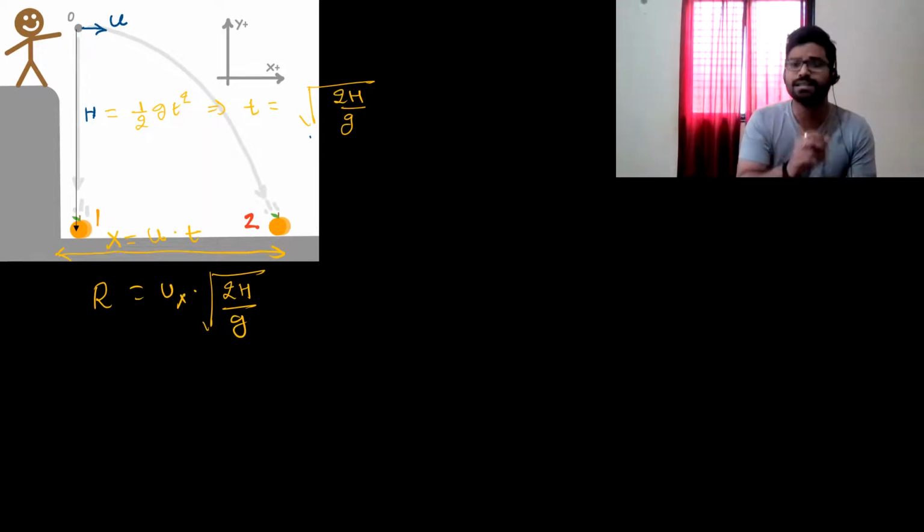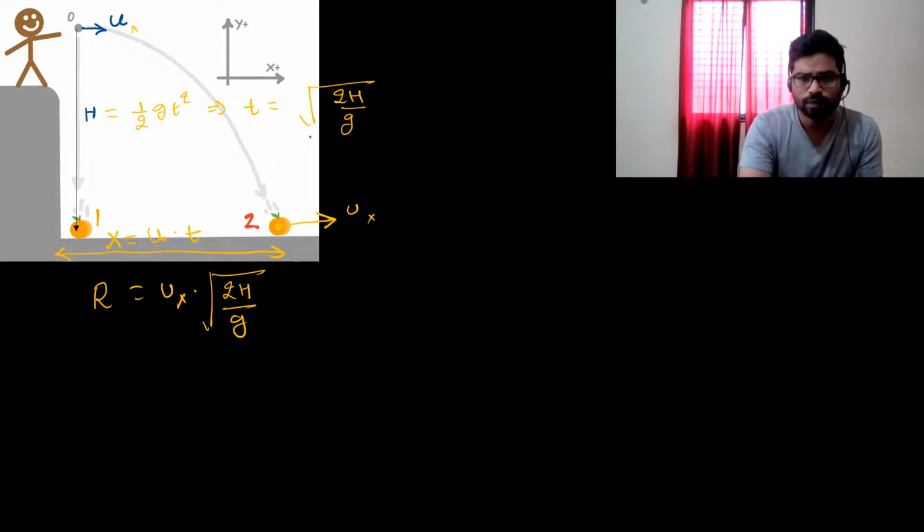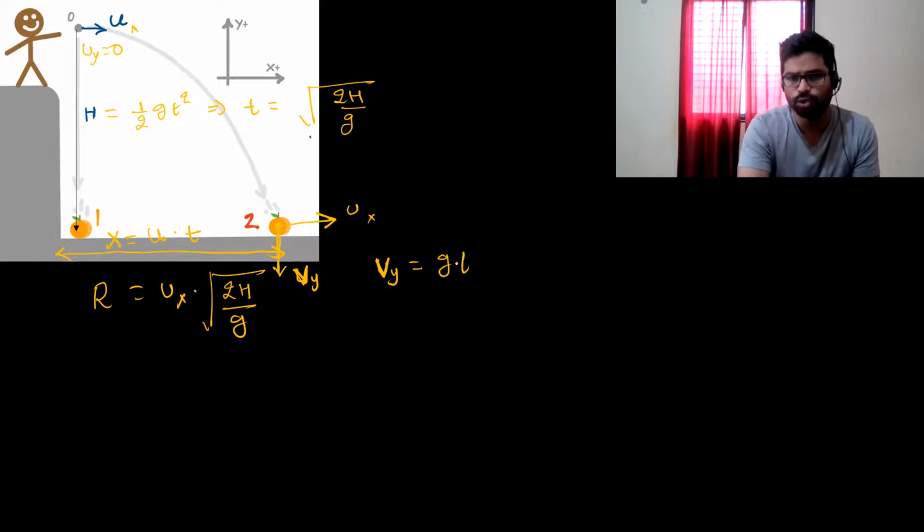Then they might ask what is the velocity with which it is going to strike the ground. So if this particular point is the instant when it is reaching the ground, I have this velocity in x direction, ux, which will remain as it is. While covering the vertical distance, it will gain some velocity vy. Initial velocity in y direction, uy, is 0. So I can write vy is equal to g into t.